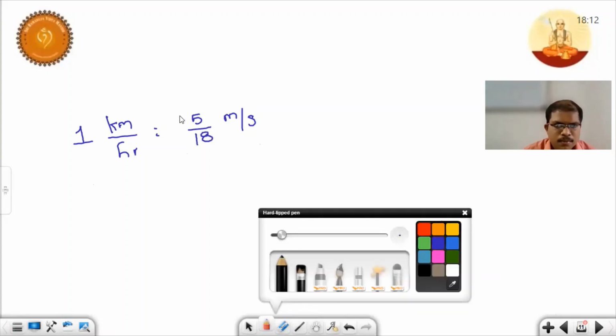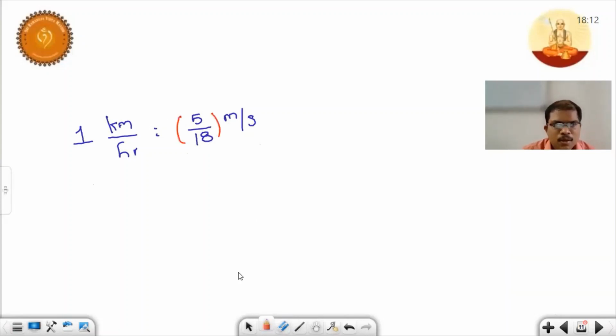Whenever you want to convert kilometer per hour to meter per second, we need to multiply the corresponding number with 5 by 18.